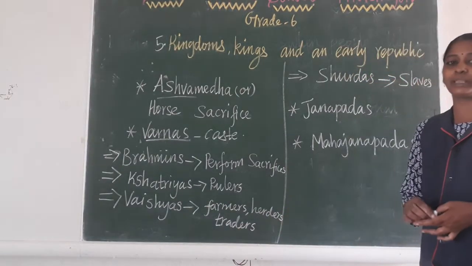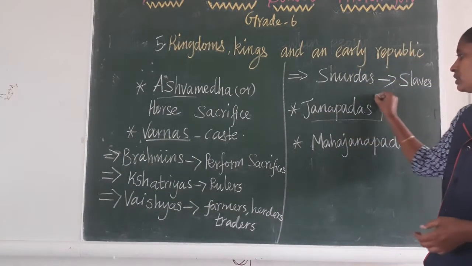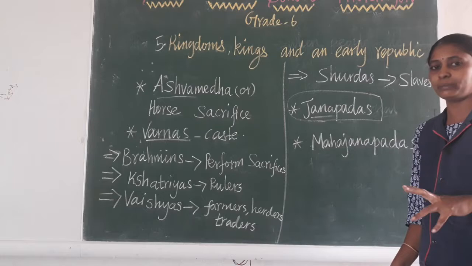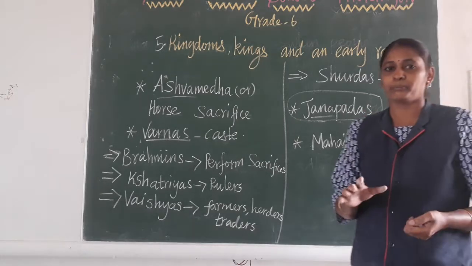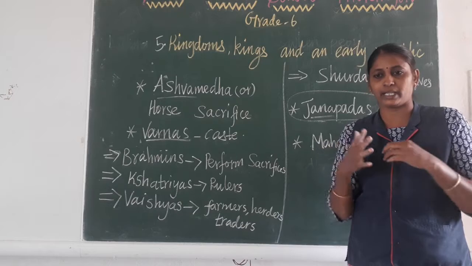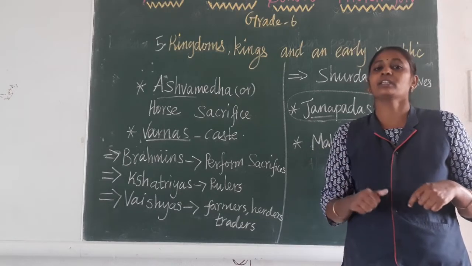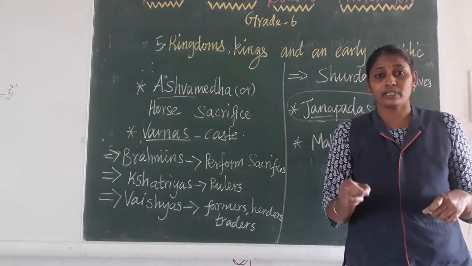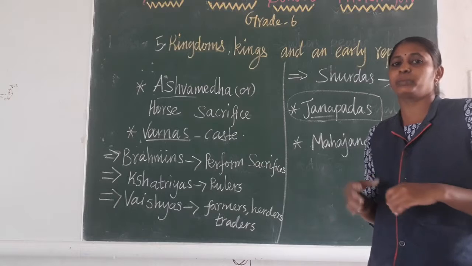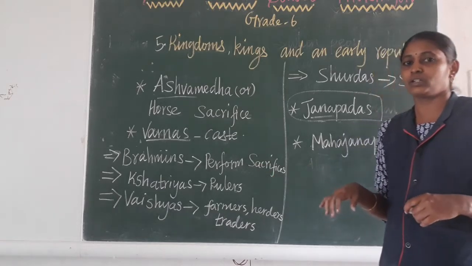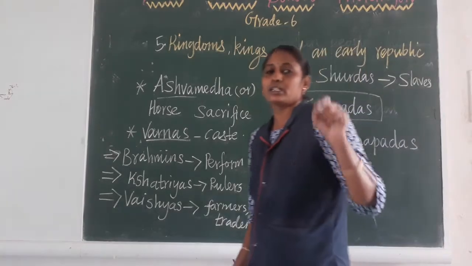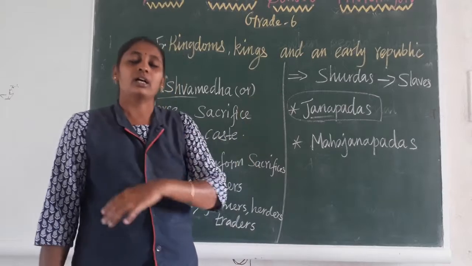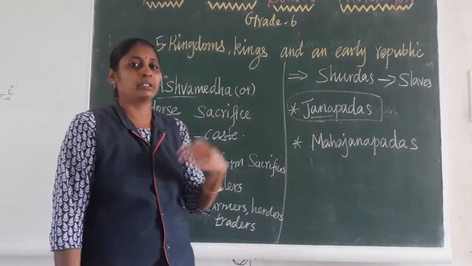Next is Janapada. Jana means normal people. So Janapada means when people settled in one particular place, one person proved himself and became the leader of that place. That place, where a group of people settled, is called a Janapada. Under his control and planning, the people would live.